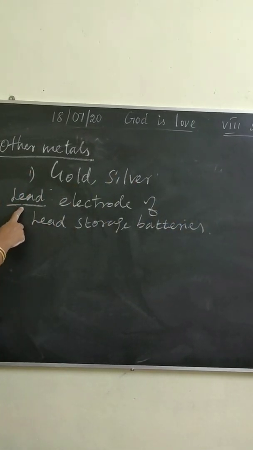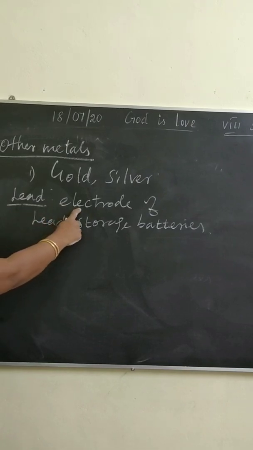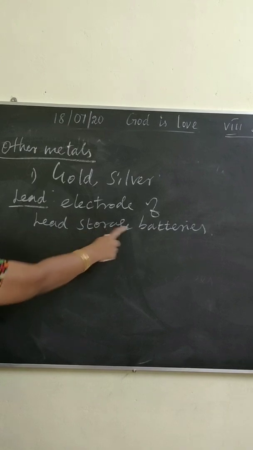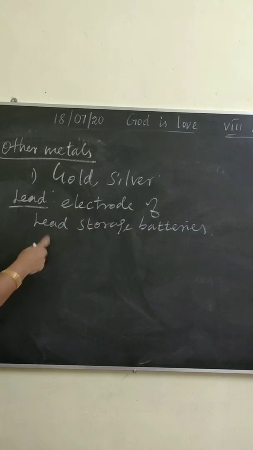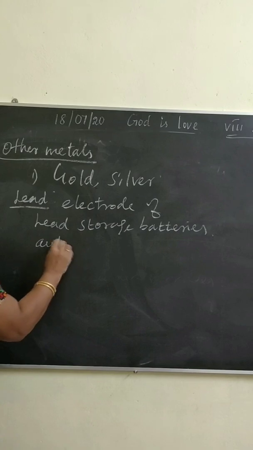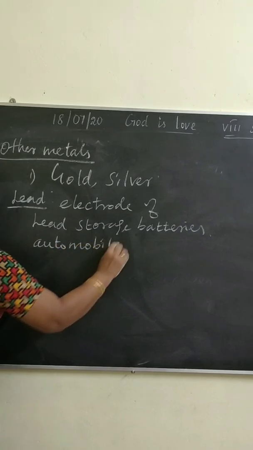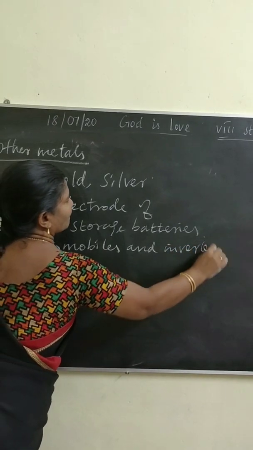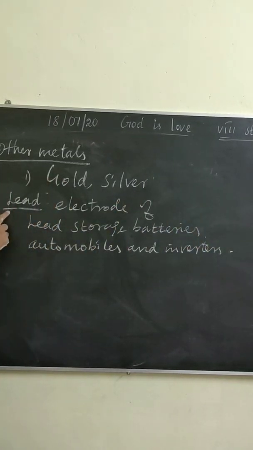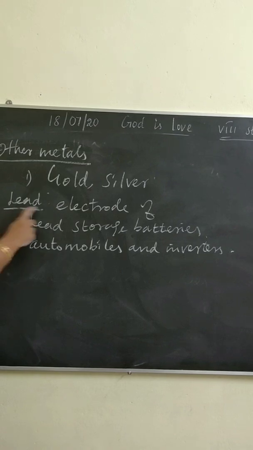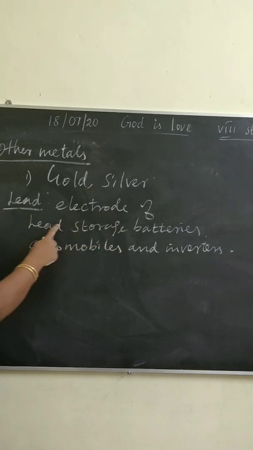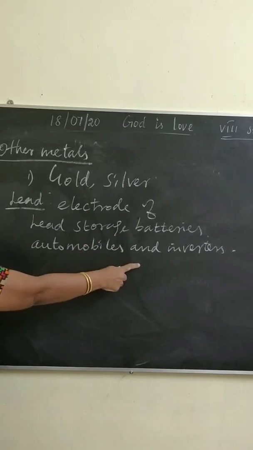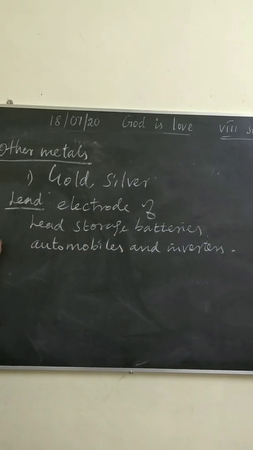Listen children, lead is used to make electrodes of lead storage batteries and is used in automobiles and inverters. The next one, chromium.